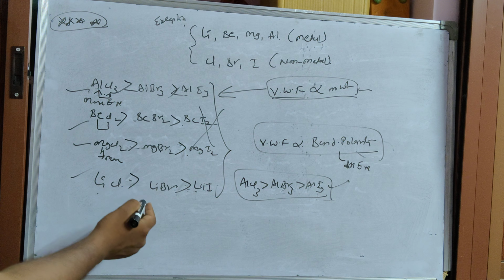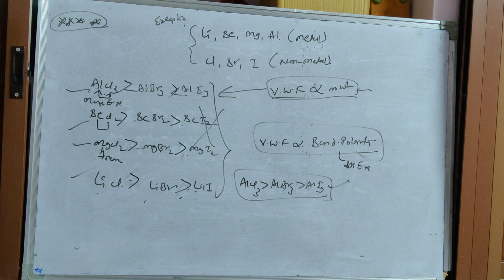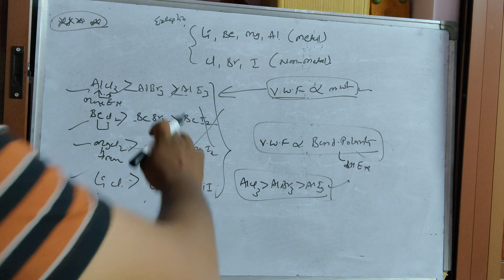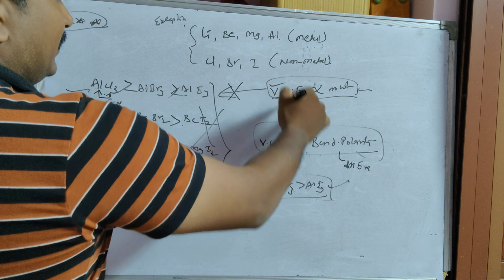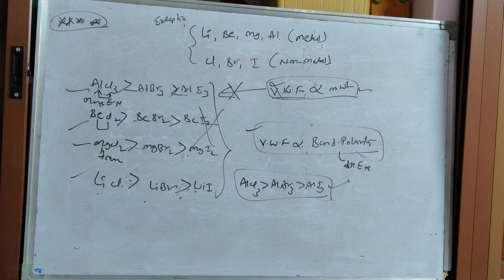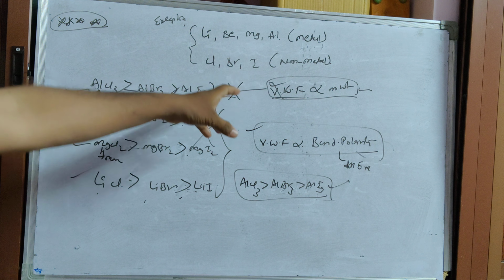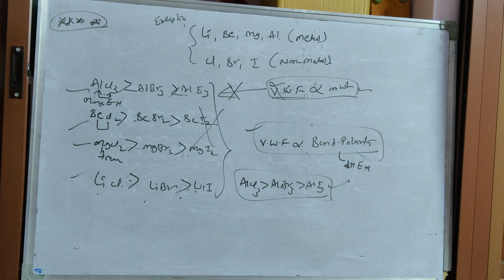Here also, lithium chloride has more electronegativity difference compared to lithium bromide and lithium iodide. These points you have to remember. The molecular weight rule is not applicable here; only this one is applicable. In case of exceptions, lithium, beryllium, magnesium and aluminum are the metals, and chlorine, bromine and iodine are the non-metals. In this case only it is applicable.